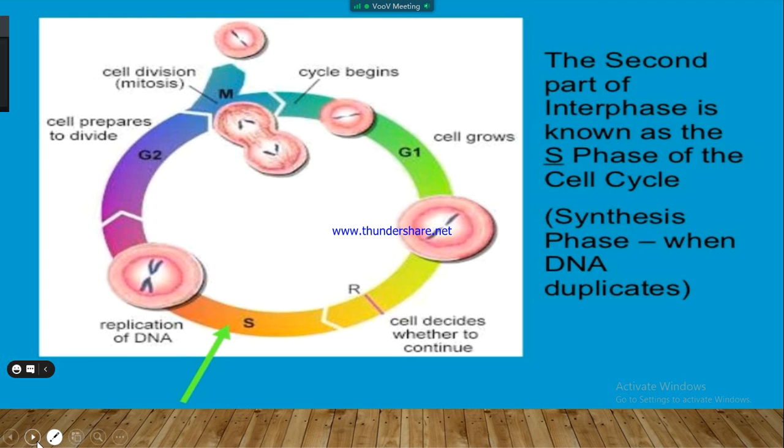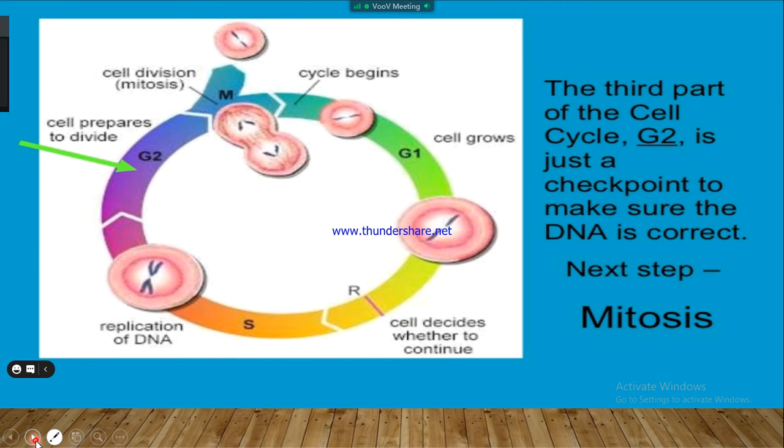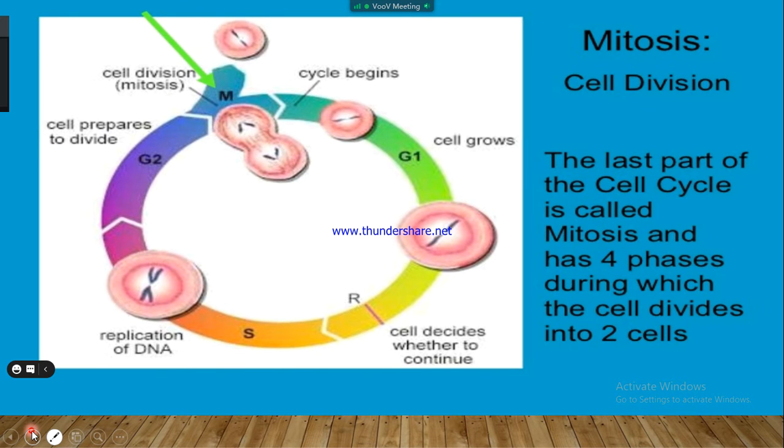The third phase of interphase is the G2 phase. This is the checkpoint to make sure the DNA is correct. In the G2 phase, the cell prepares itself for division, and from here mitosis starts. You have seen that only a little portion of the cell cycle is mitosis, while the rest of the cycle is long and time consuming.